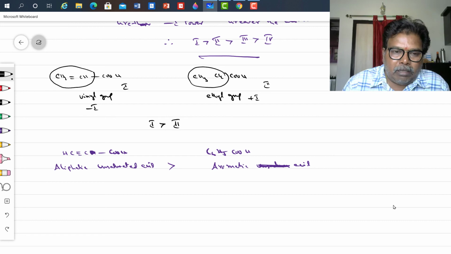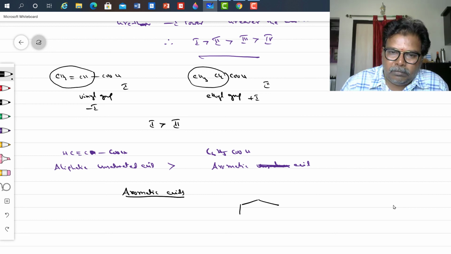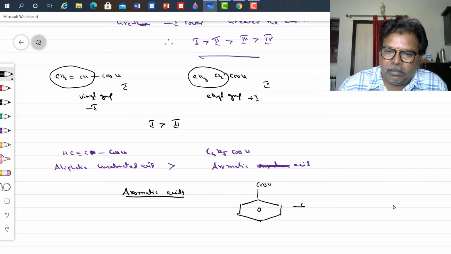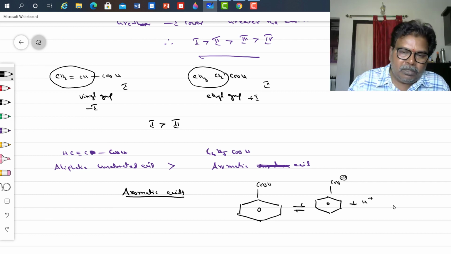Now, in case of aromatic acids, this is benzoic acid, C6H5COO minus, the benzoate ion, and H plus.